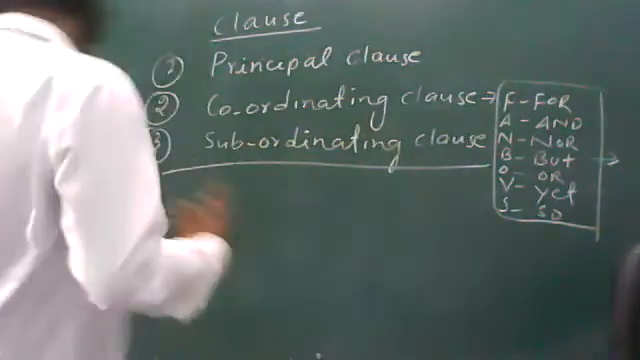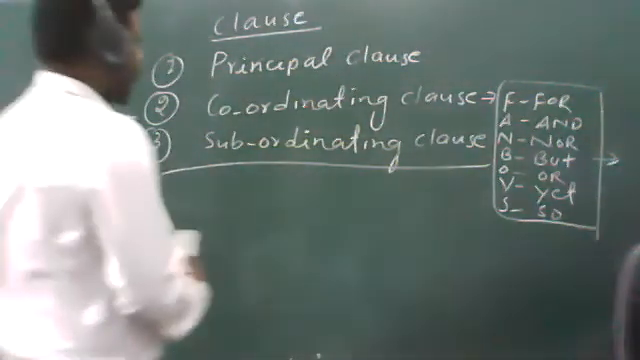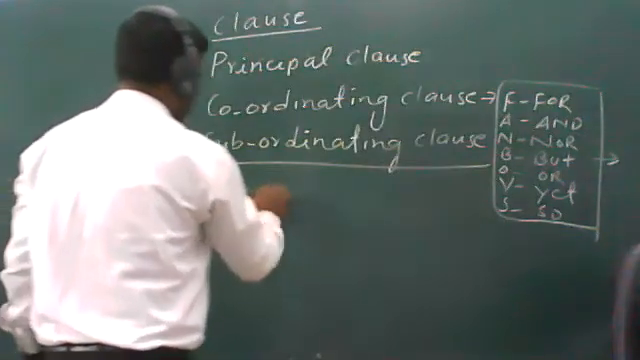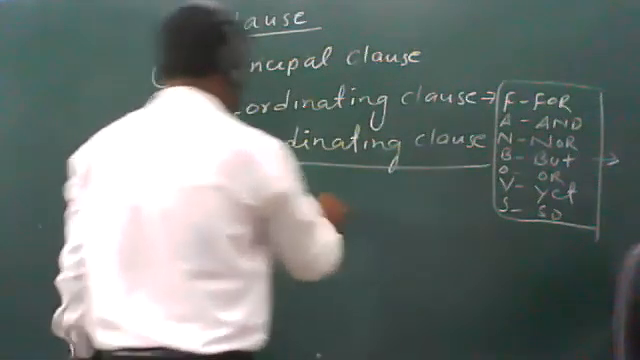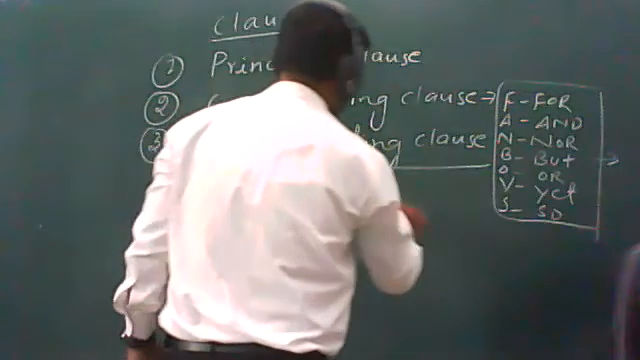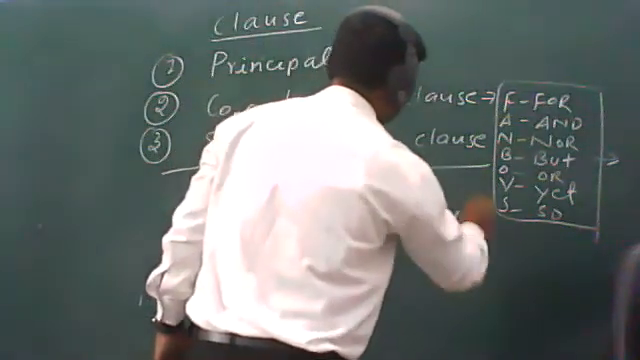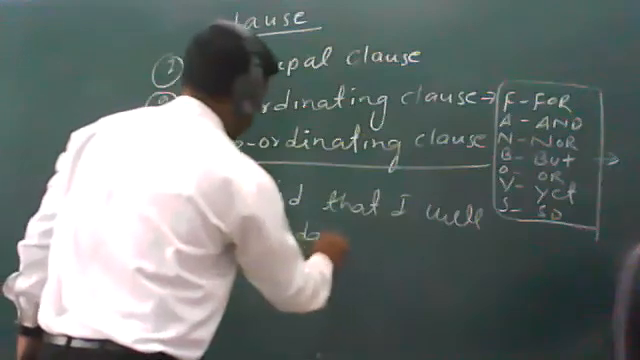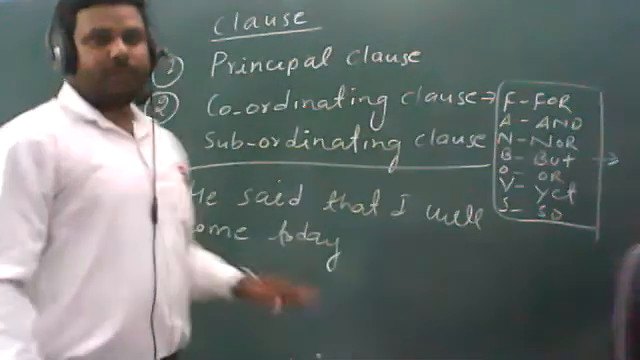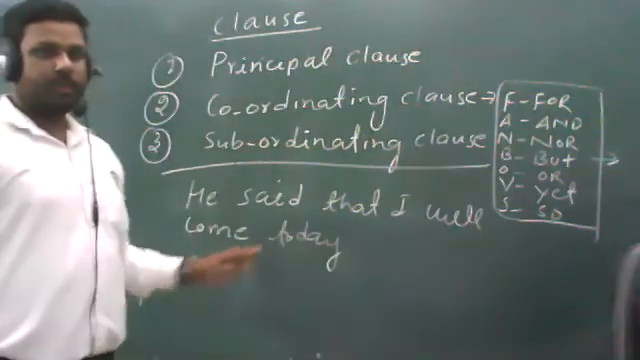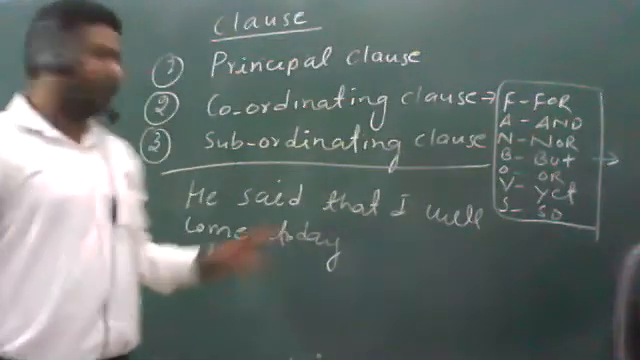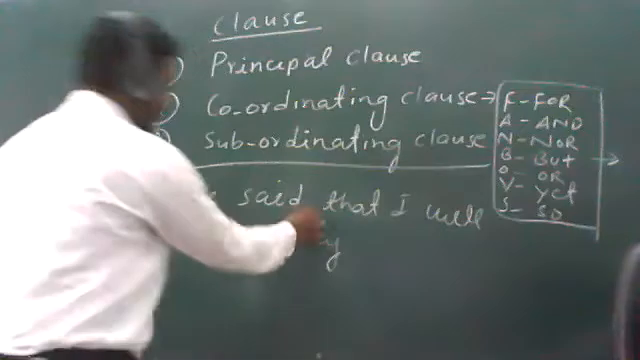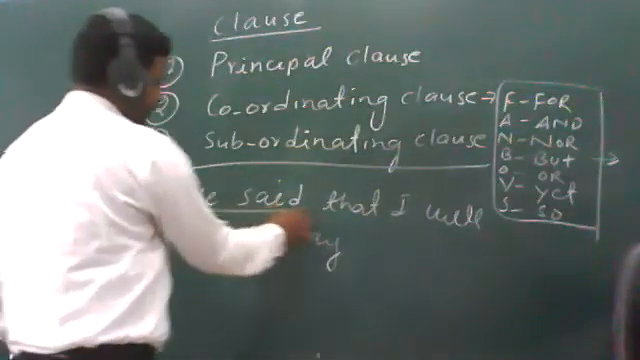Let me give you more examples about this. Like if I write here: he said that I will come today. Always remember, students, that in a clause there will be at least two sentences, कम से कम दो sentence होंगे or more than two sentences. So one sentence is this one, he said that,